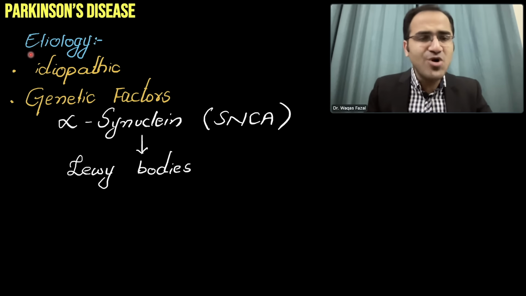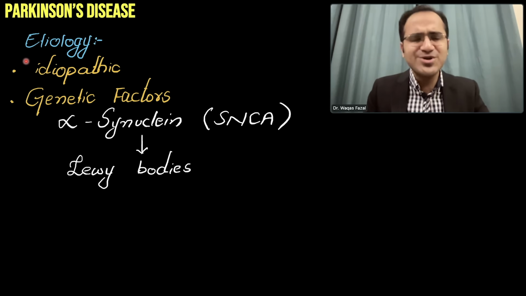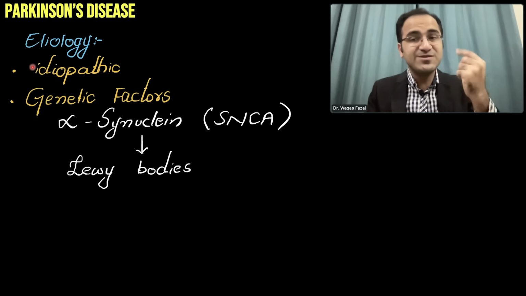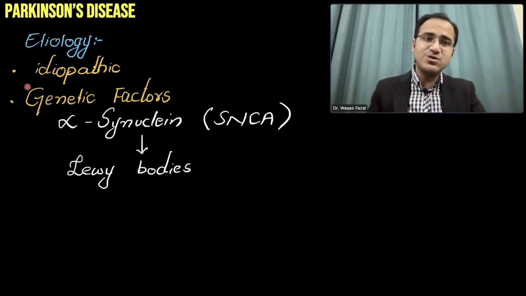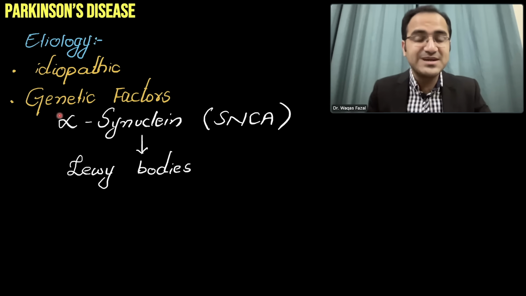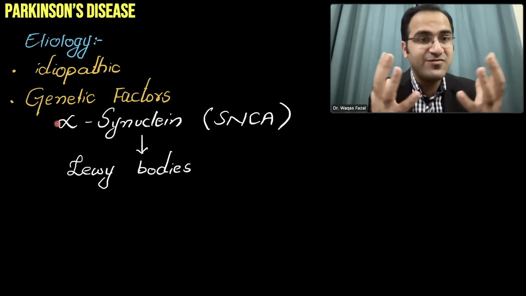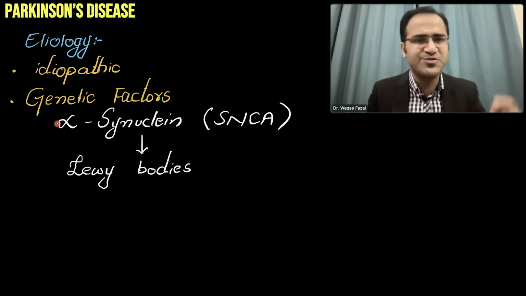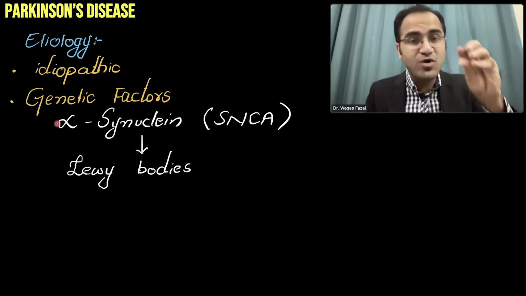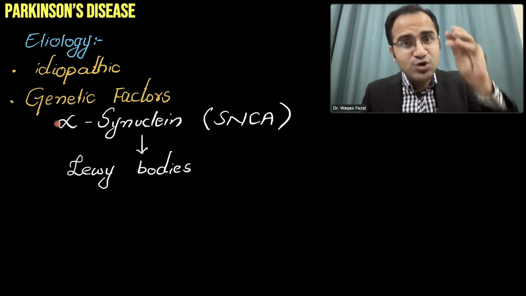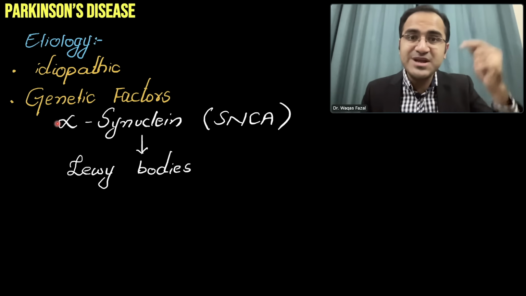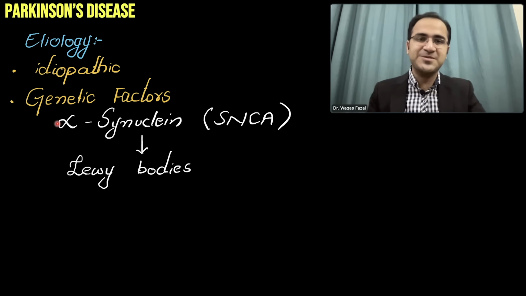Now coming to the etiology of Parkinson's disease, in majority of the cases we do not even know what's causing Parkinson's disease. Majority of the cases it's idiopathic. And genetic factors also play an important role. In genetic factors, there is abnormal accumulation of alpha-synuclein protein in the brain, and that forms the Lewy bodies. Those Lewy bodies damage the brain neurons that are secreting dopamine.